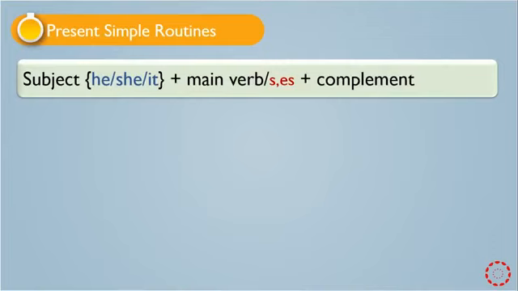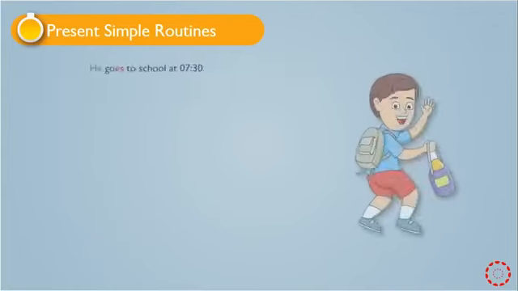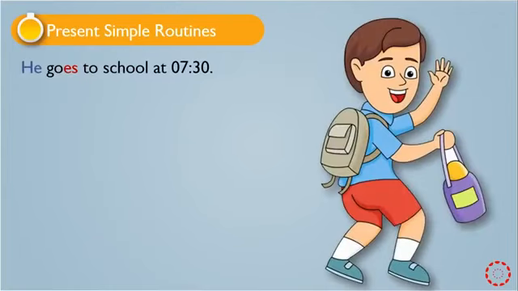The main verb should take s or es, plus complement. This is when we use he, she, or it as a subject. He goes to school at 7:30.